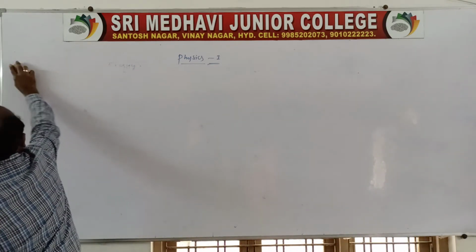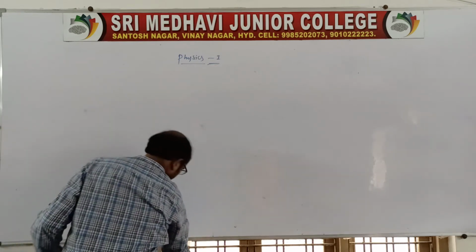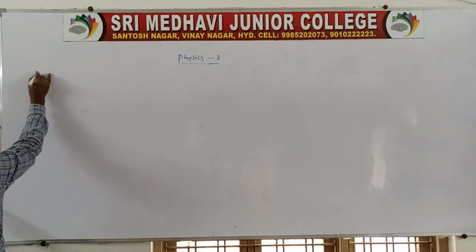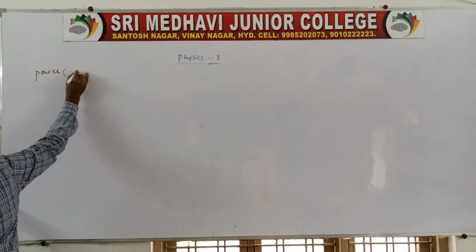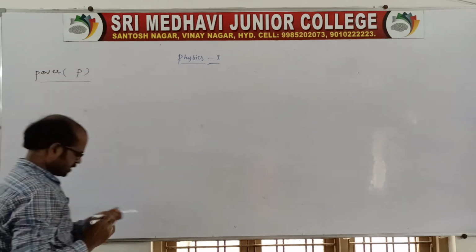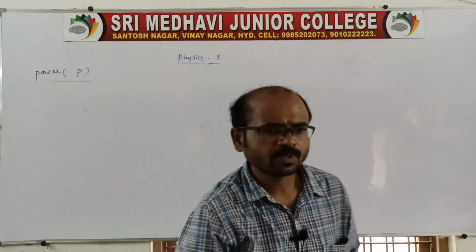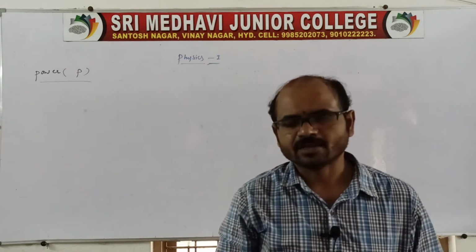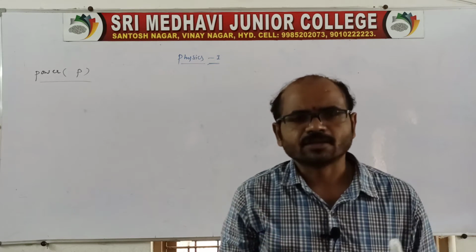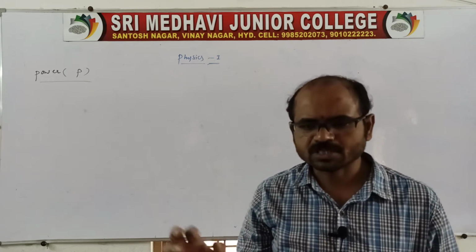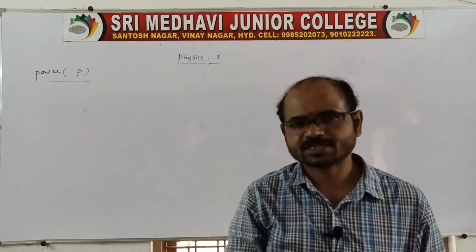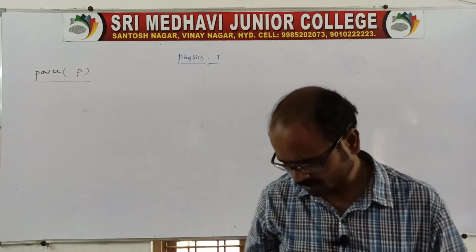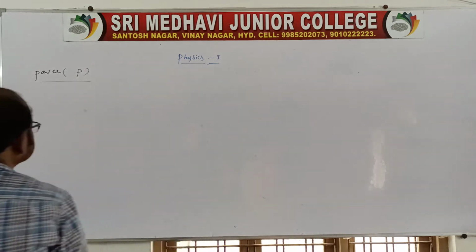Go for the power. Work, power, energy, and now you take power. Power is denoted by P. First I would like to tell you, power is a scalar. Energy is also a scalar, and work is also a scalar. These are all scalars, because these are products of two vectors. The dot product of any two vectors is a scalar.